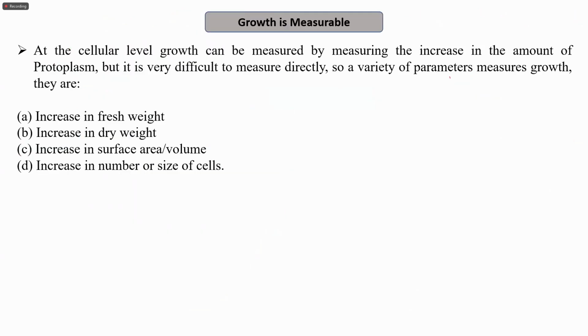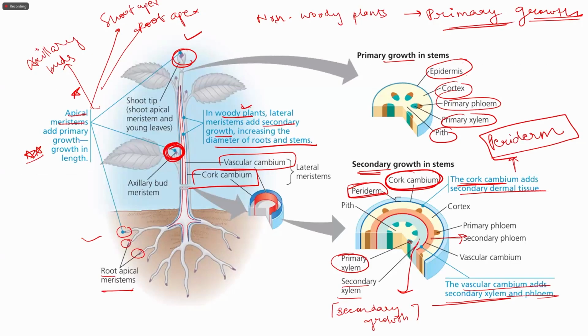Now, can we measure growth? Yes. Why? Because even in humans, you might have seen the growth, how we usually perceive growth. We usually perceive growth by height measurement or by the increase in lateral body measurement. So growth can be measured. For example, a child at 4 years of age may be 2 feet, 3 feet, but in later years, it may change up to 4 to 5 feet or 6 feet, etc.